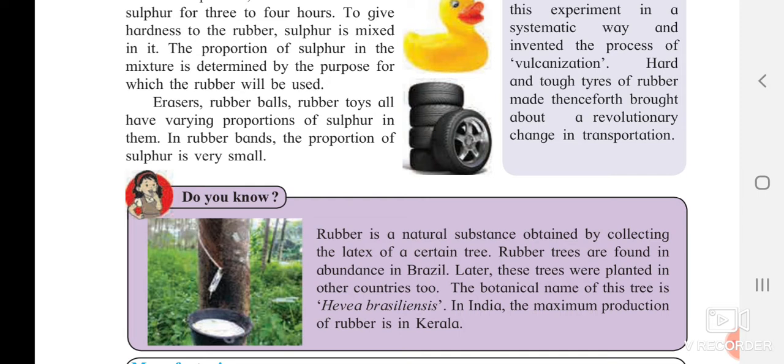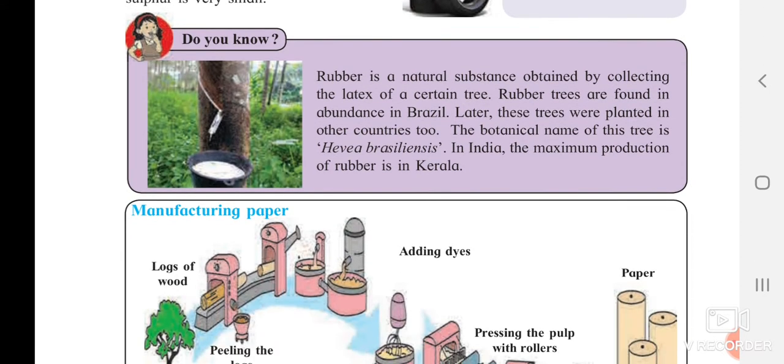The botanical name of this tree is Hevea brasiliensis. In India, maximum production of rubber is done in Kerala. The latex is obtained from the plants, and these are normally found in Kerala. In India, the maximum amount of rubber production is done in Kerala.